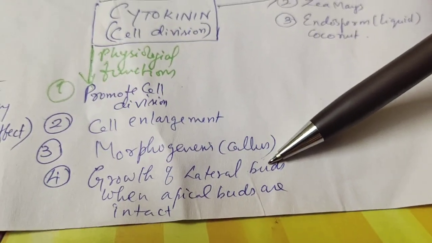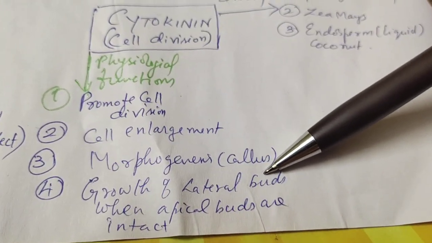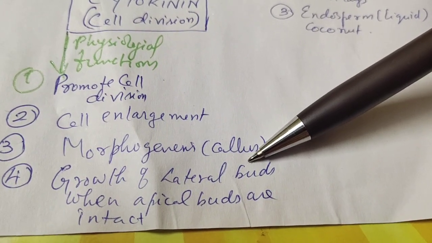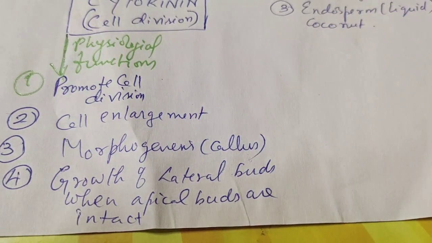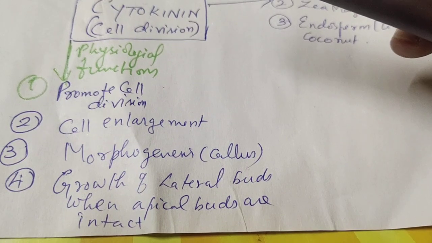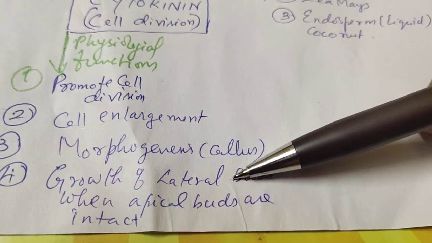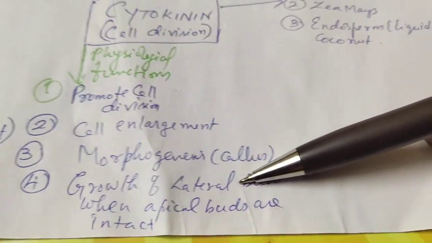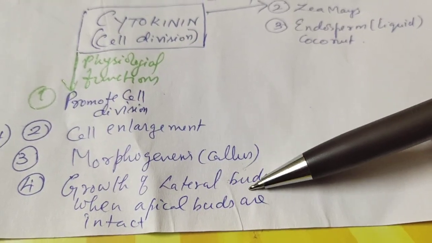Then growth of lateral buds takes place even with the apical bud present. We saw in auxin that if the apical bud is there, there won't be any lateral bud growth. But if you apply cytokinin, cytokinin promotes the growth of lateral buds.